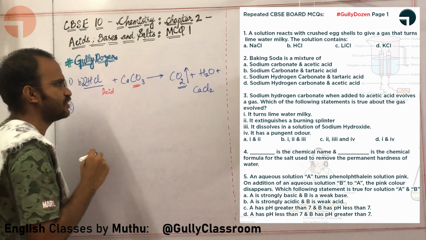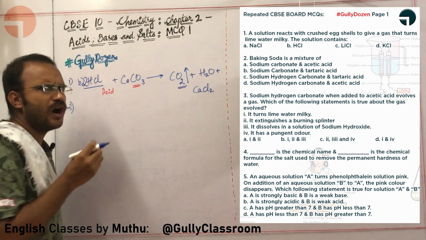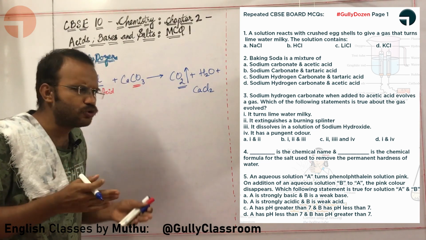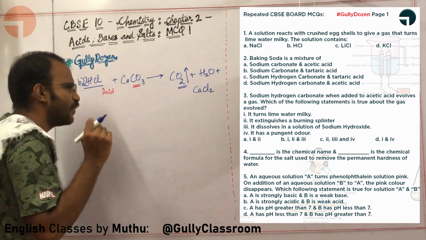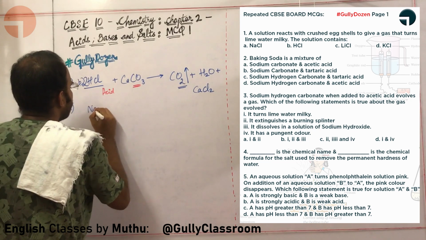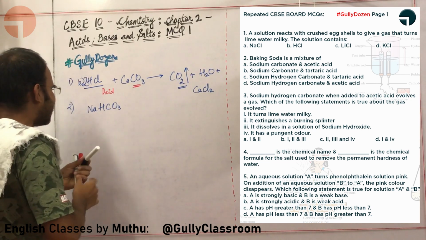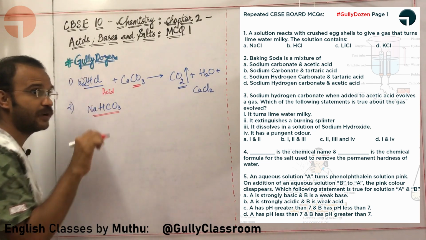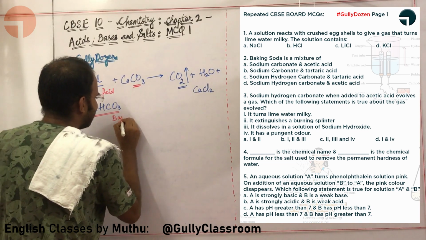Okay, what about the second question? Baking powder is a mixture of. Okay, what is baking powder used for? Sir, baking powder is used for baking cakes. That is fine. What is the formula for baking powder? The formula for baking powder is NaHCO3. Baking powder, NaHCO3, sodium hydrogen carbonate or sodium bicarbonate, is basic in nature.